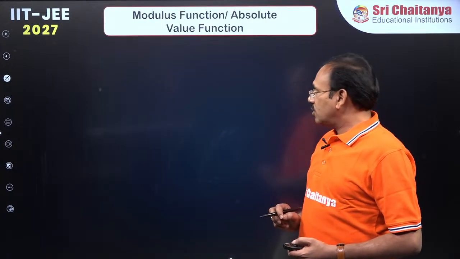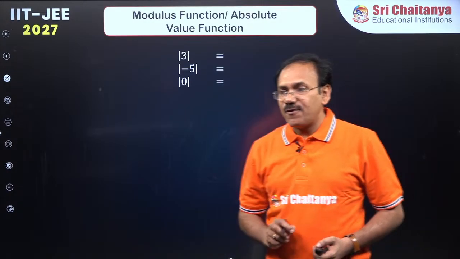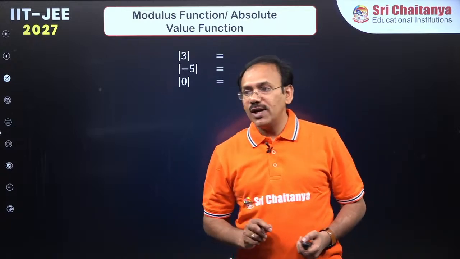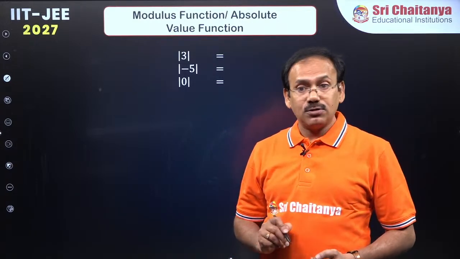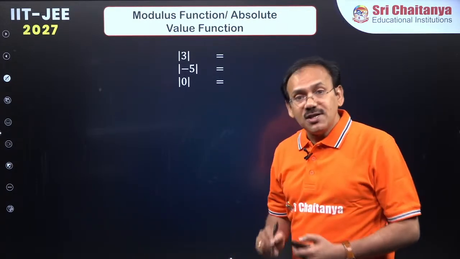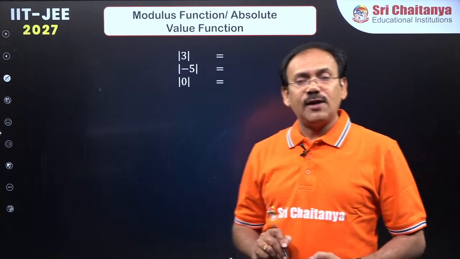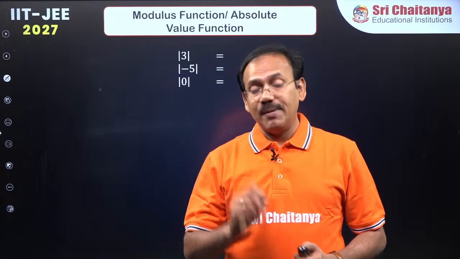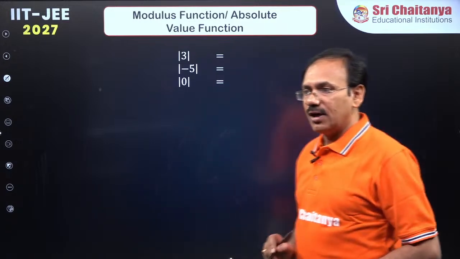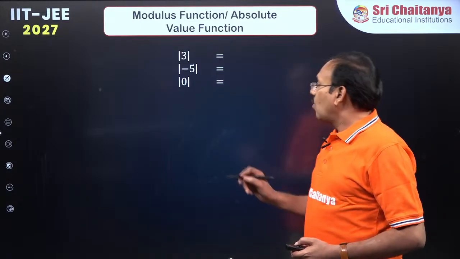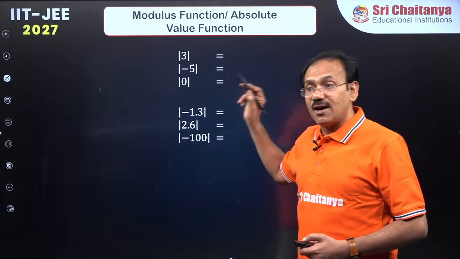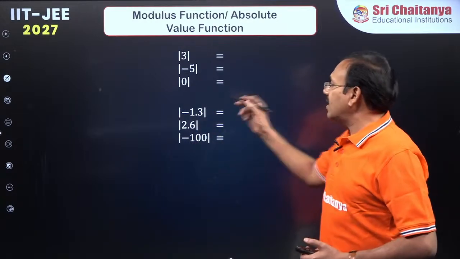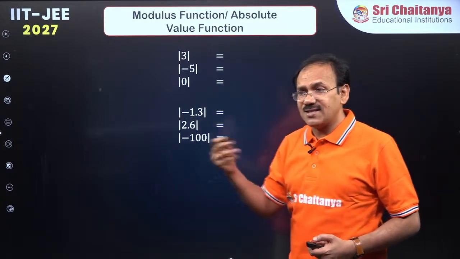Now you see, there is a function, you know well, you might have learnt about it in school. The modulus function, or absolute value function, always gives a non-negative number as output. You know this dear students. What can you say about modulus of 3? Come on, all of you answer. What is modulus of 3?